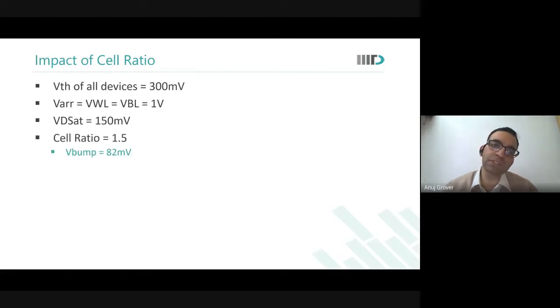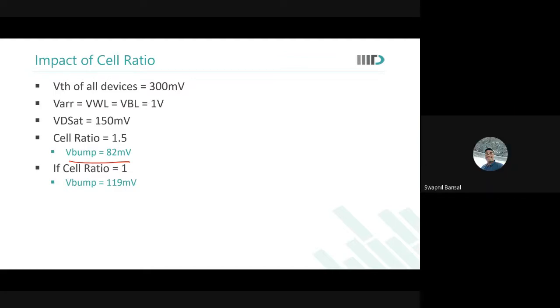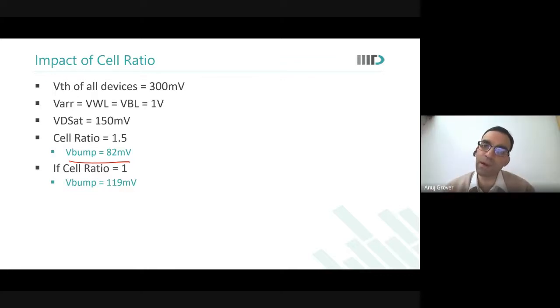Then when I put cell ratio as 1.5 in that equation, I would get a V bump of 82 millivolts. However, when I change the cell ratio to 1, the bump increases to 119. So what happens? Now that the bump has increased, what has degraded? Stability. The noise that I can now inject has reduced. When I'm reading, I'm already injecting this much of bump, so the noise margin I have is lesser. If I keep a cell ratio of 3, the bump would actually reduce. So my noise immunity has improved in those terms. More noise can be injected.